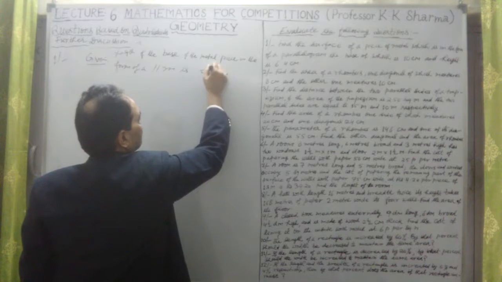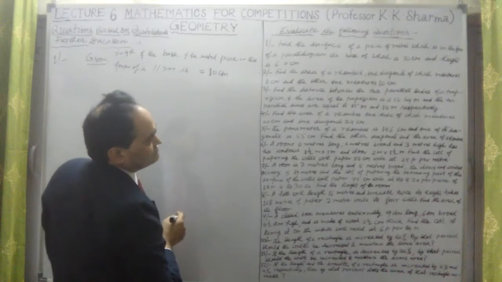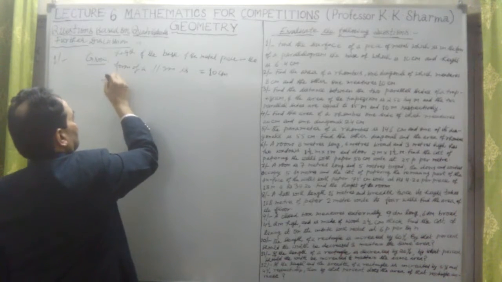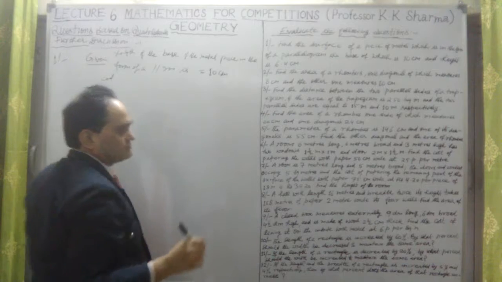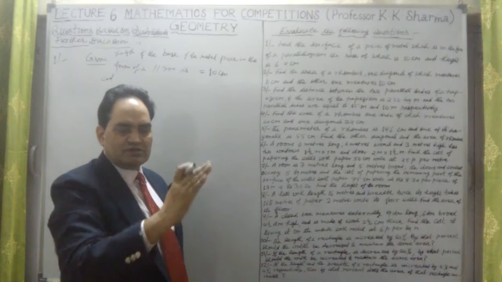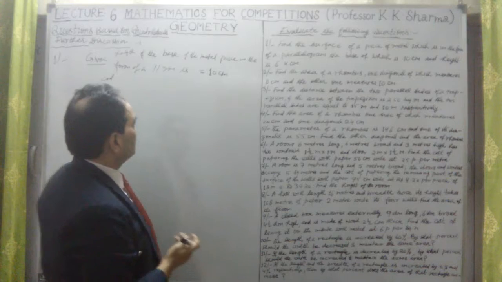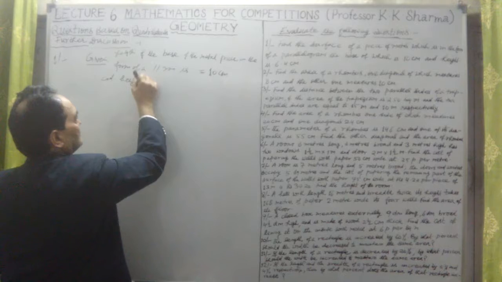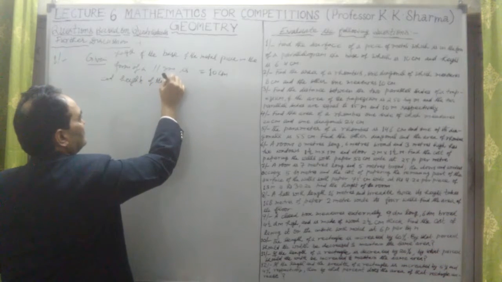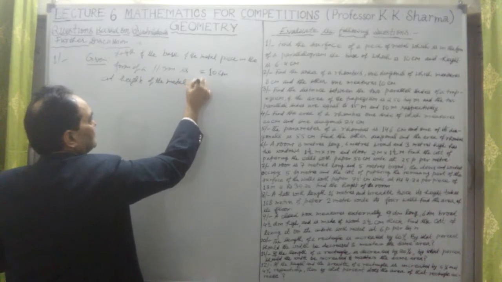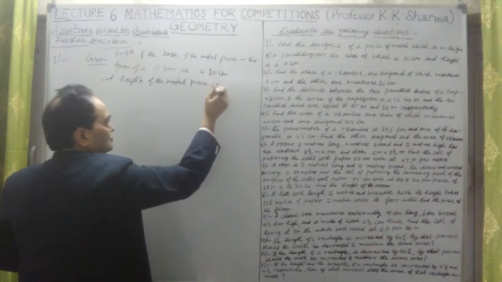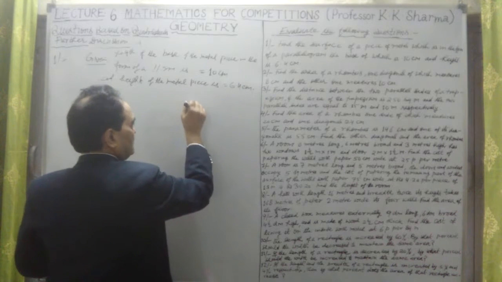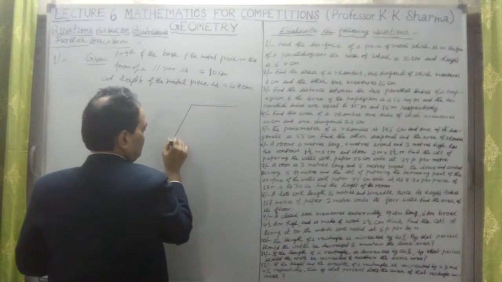We are given here 10 centimeter, and height. Here also it is a two-dimensional figure, because height we can take as the breadth or base as the length. And the height of the metal piece is equal to 6.4 centimeter, just like it's a parallelogram form.